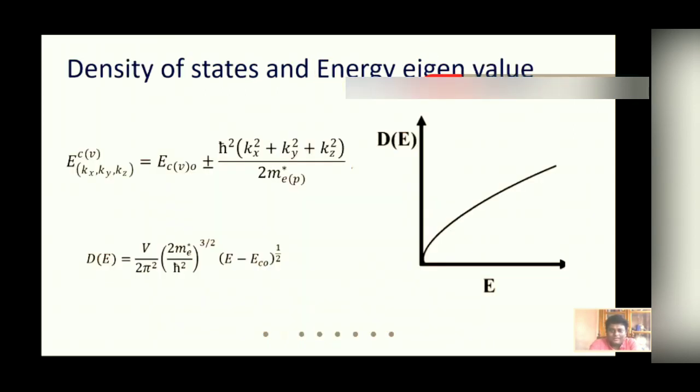Now let us see the energy. If I write the energy of the conduction band E_C and the energy of the valence band E_V, then E_C is equal to E_C0, the base value, plus this quantization factor, h cross square k square by 2m star. This k is the wave vector for the electron, and it shows a continuous behavior. No discretization is there, and the density of states goes as the square root of energy. You can readily derive this, and you have already learned it in your solid state physics course.